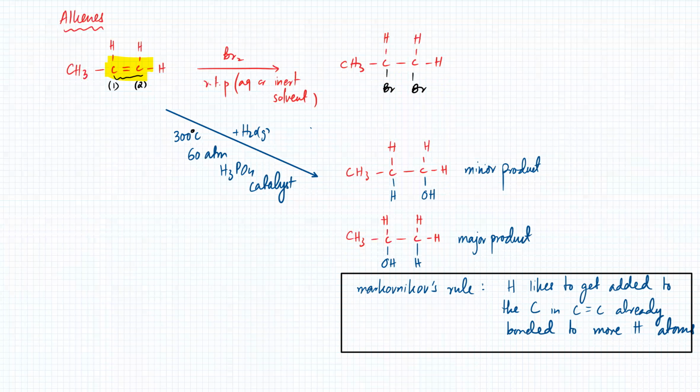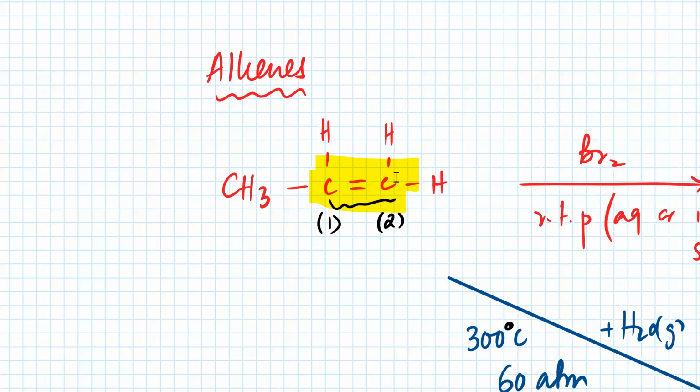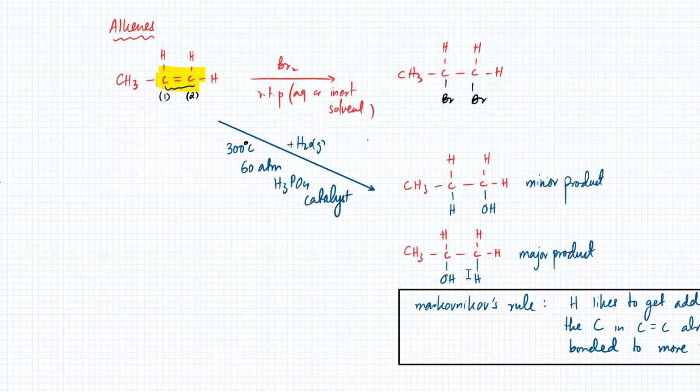Sir, that's a little unclear, can you explain Markovnikov's rule again? Simply, if water is getting added, the H will get added over here and the OH will get added to this one, or the other way around. The H will get added to this one and the OH will get added to this one. So you'll get two different products, right? It's clear that you're getting two different products. One will have H on top, the other will have OH. But the positions can be different, right? Yes, sir. You're either going to get propan-1-ol or you're going to get propan-2-ol. You're getting two different products, right?